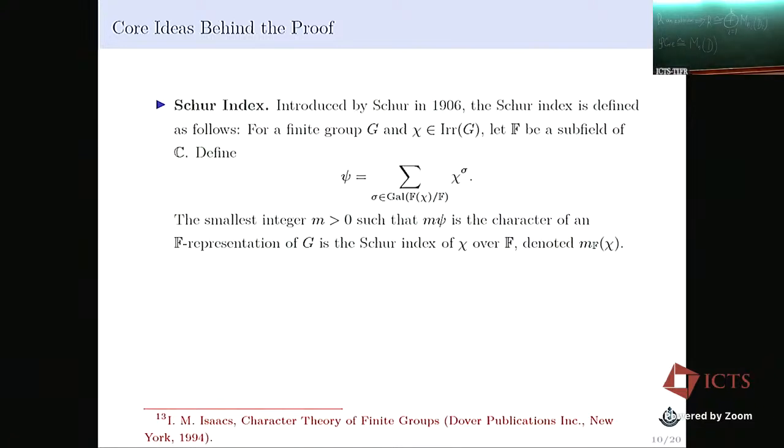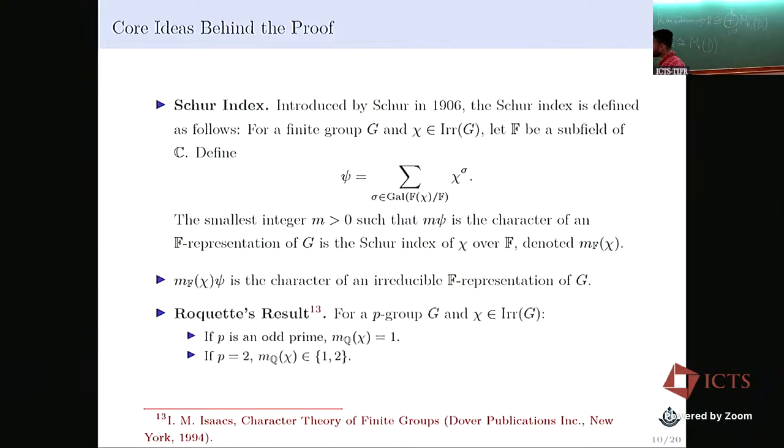So the smallest positive integer m such that m psi becomes a character of an irreducible F-representation defines this notion. Later this has been called the Schur index, which we denote by m_F(chi). So here, observe m_F(chi) times psi is a character corresponding to an irreducible F-representation.